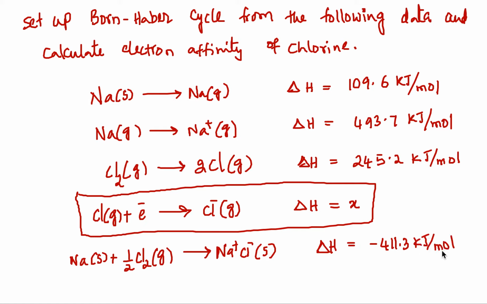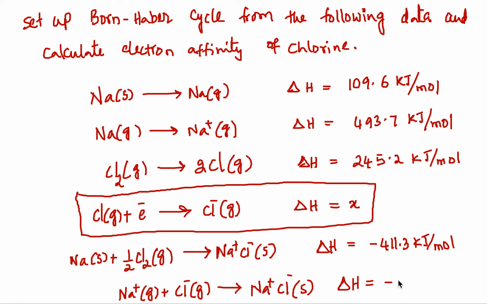And finally we have one more equation, that is the lattice formation equation, that is Na plus gas plus Cl minus gas, giving us NaCl lattice, and this is lattice energy, which is negative 791.3 kilojoules per mole. So this is the question, a very big question. It looks big, but solving this question is very easy.